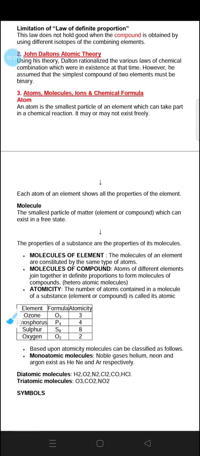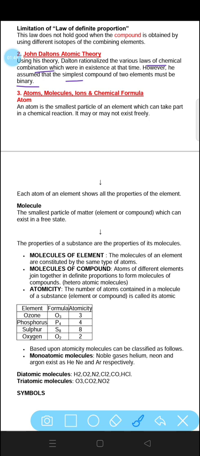Now, if we talk about John Dalton's atomic theory. According to his theory, Dalton rationalized the various laws of chemical combination which were in existence. However, he assumed that the simplest compound of two elements must be binary. The compound that could be made from two elements could be at least binary.